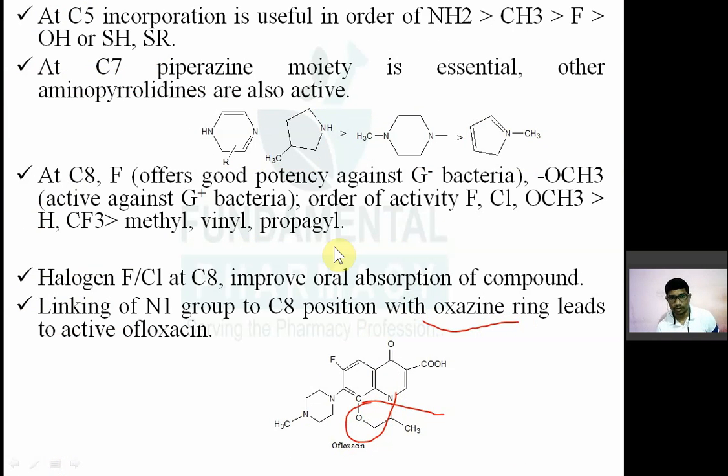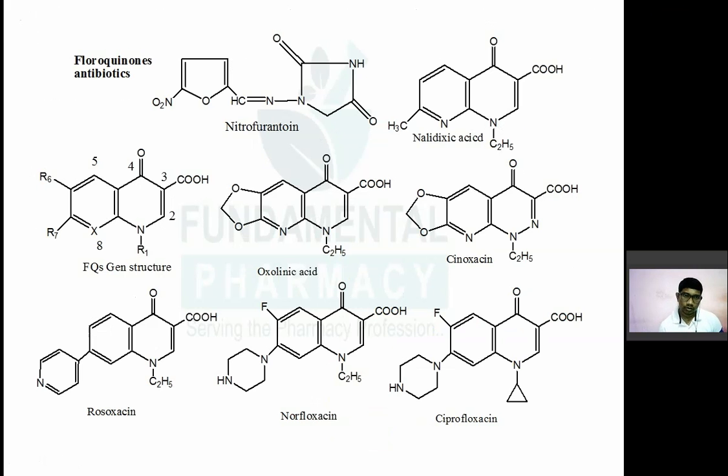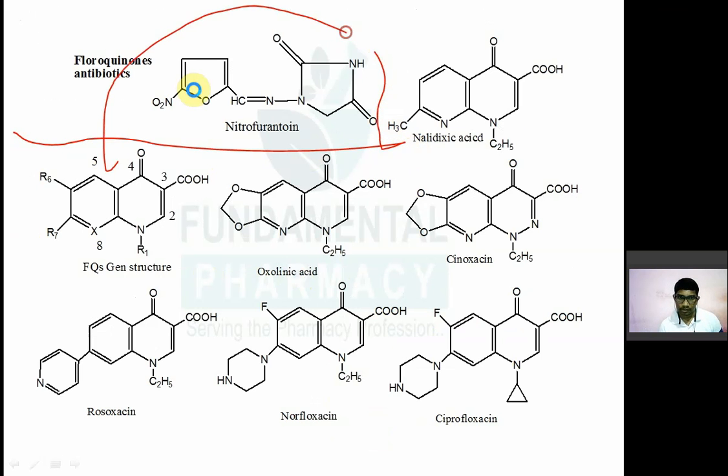This ofloxacin is a racemic mixture, and from it the levo isomer was isolated, and that has been given the name levofloxacin. That is more active than ofloxacin. So we will see the individual drugs. Fluoroquinolone, and nitrofurantoin, which you have seen in pharmacology, will have a structure like this: furan plus nitro group plus this furan, pyrazolidine, nitrofurantoin. Nitrofurantoin is used as a urinary antiseptic. Furazolidone is used as an intestinal antiseptic.